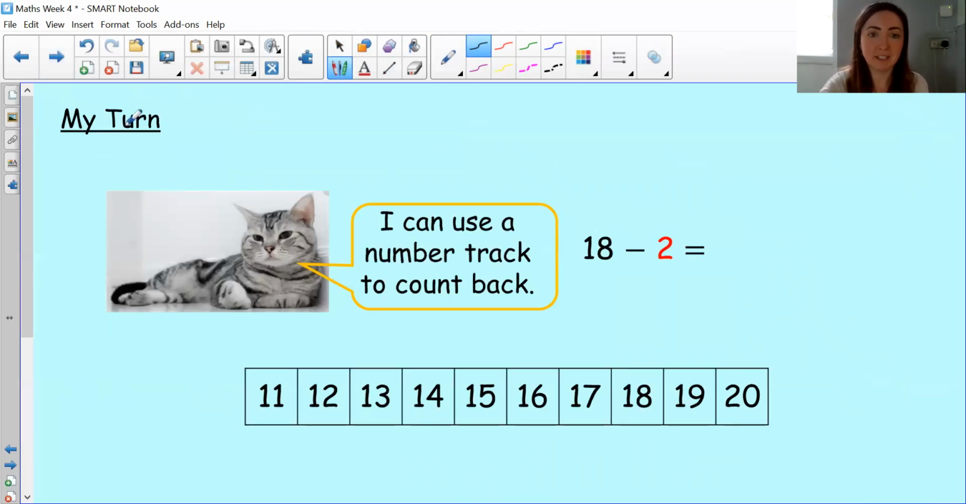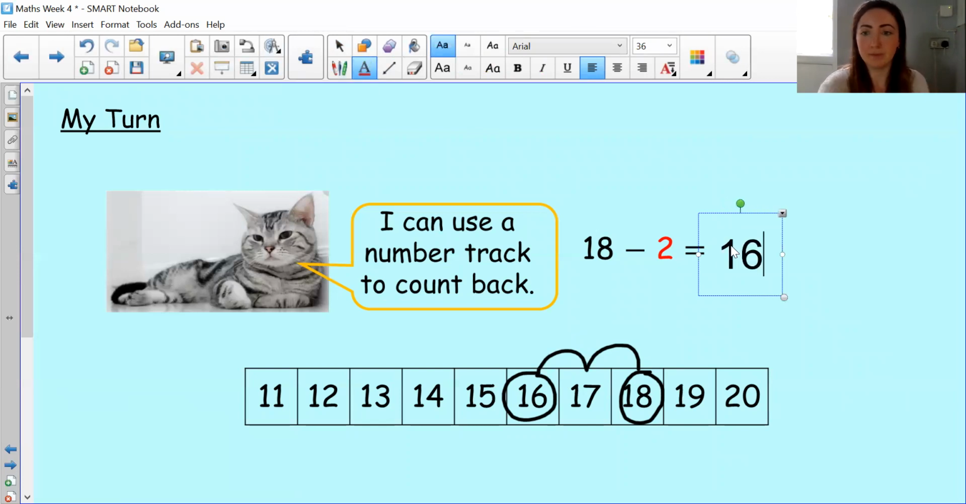So my turn first, or Hector's turn, should we say. Hector says, I can use a number track to count back. So Hector's working out 18 take away 2. So Hector starts on 18, then to take away 2, what does Hector need to do? He needs to take 2 jumps backwards on the number line. So 18 take away 2 equals 16.